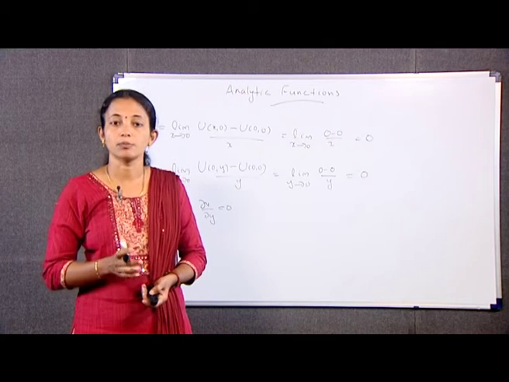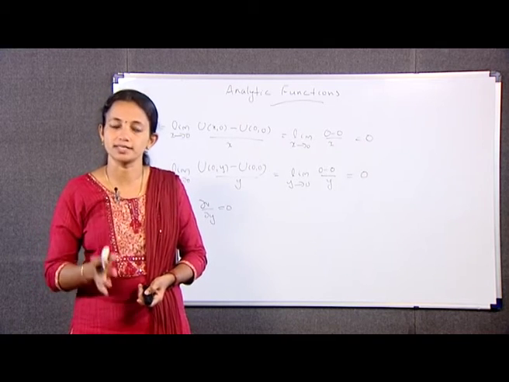If possible, suppose f is differentiable at 0.